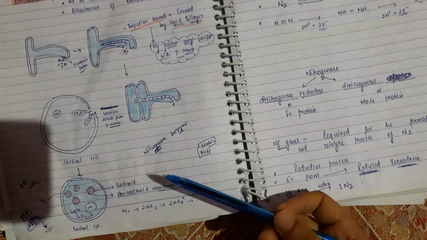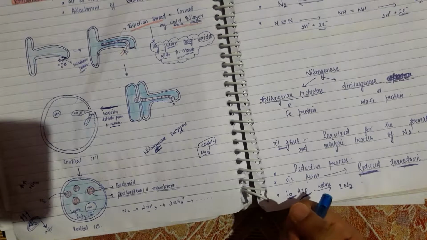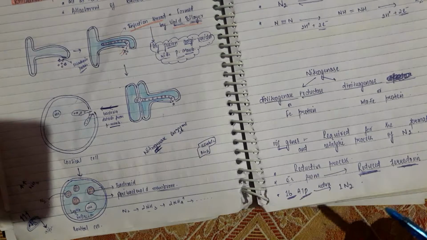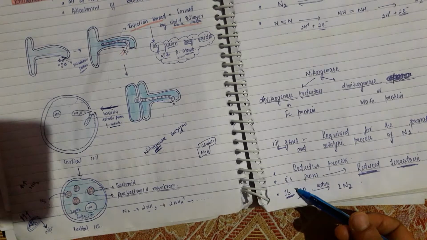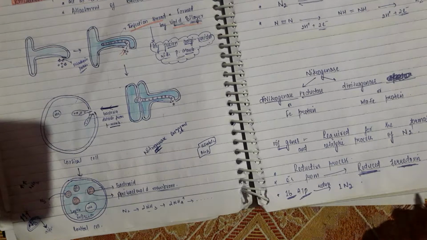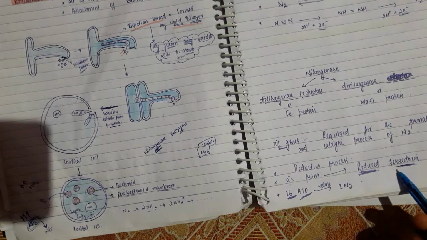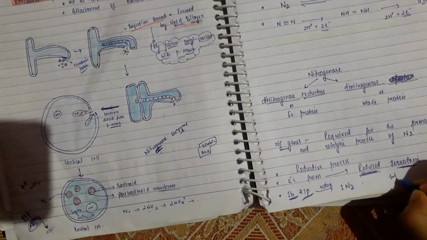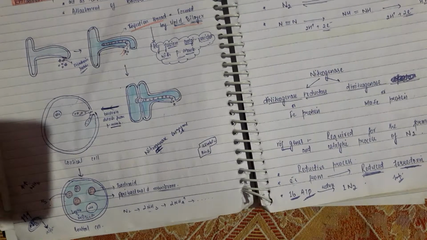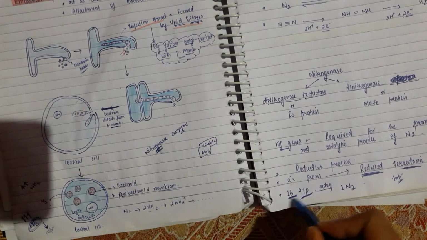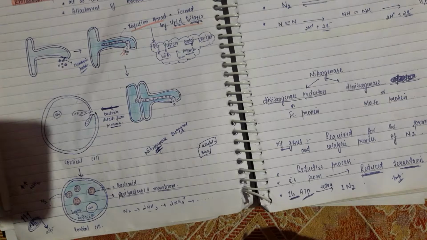And we know this biological nitrogen fixation is a reductive process, and it requires electrons. And where do they get the electrons from? The electrons are donated by reduced ferredoxin. Important point here, the electron donor is reduced ferredoxin. So in total, 16 ATP molecules are required to reduce one molecule of nitrogen.